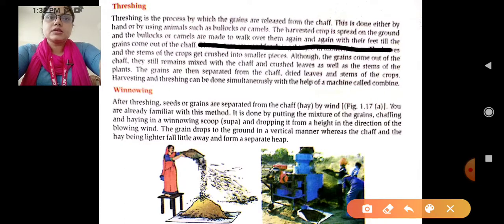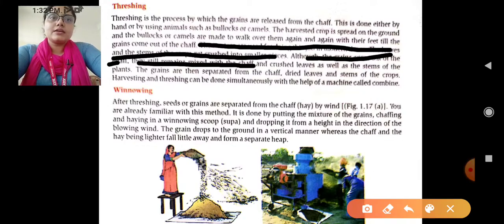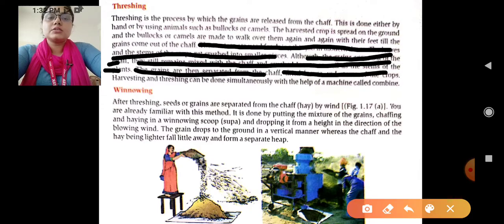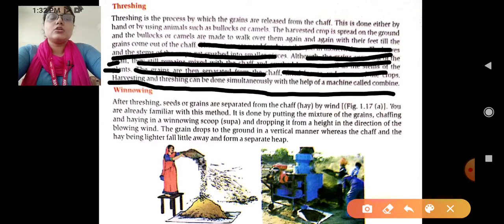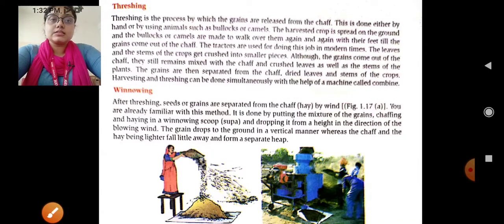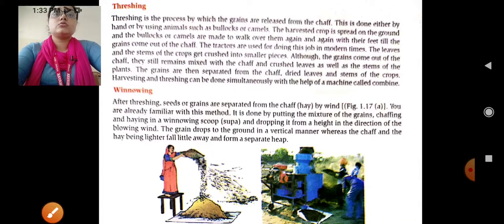The leaves and the stems of the crop get crushed into smaller pieces. Although the grains come out from the chaff, they still remain mixed with the chaff and the crushed leaves as well as the stems of the plant. The grains are then separated from the chaff, dried leaves and the stems of the crops. Harvesting and threshing can be done simultaneously with the help of a machine called a combine. There is one single machine, the combine, which can do both the processes of harvesting and threshing.